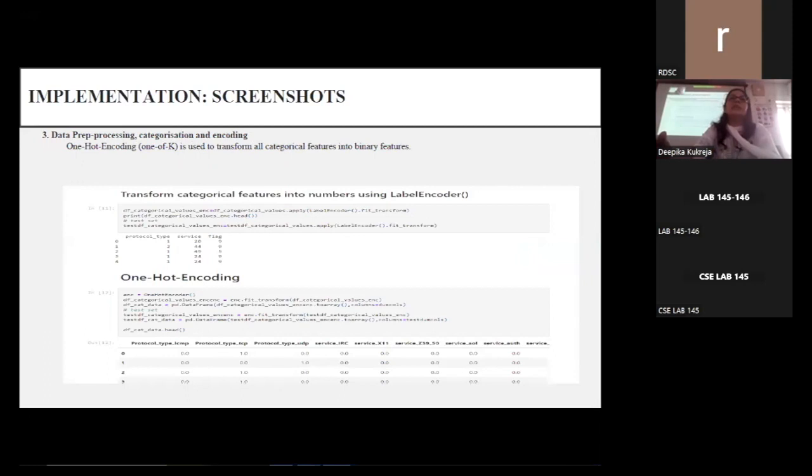In this screenshot, one hot encoding, which is 1 of k, is used to transform all categorical features into binary features. The input to this transformer should be a matrix of integers denoting the values taken by discrete features. The output will be a sparse matrix where each column corresponds to one possible value of one feature. It is assumed that input features take on values in the range of 0 to some specified number.